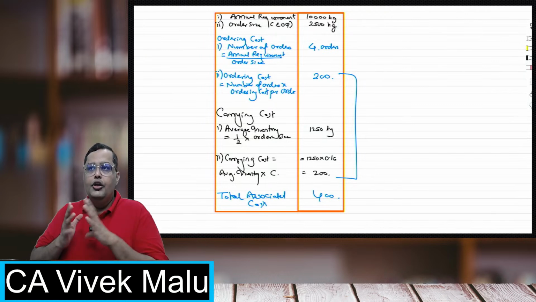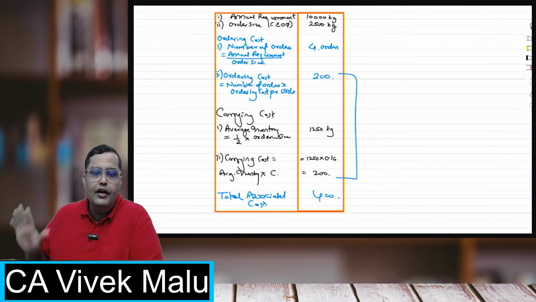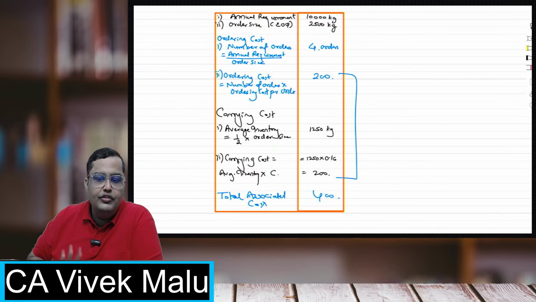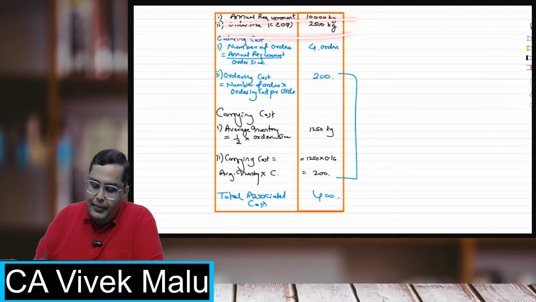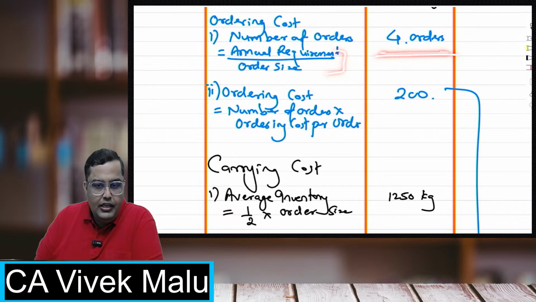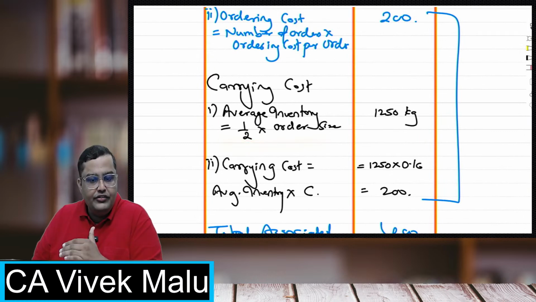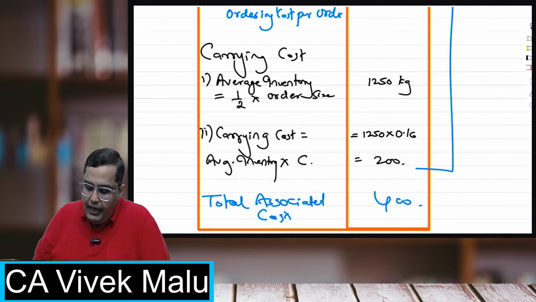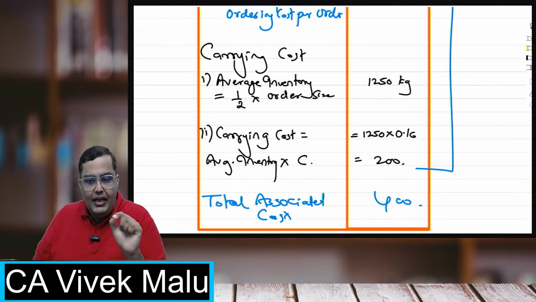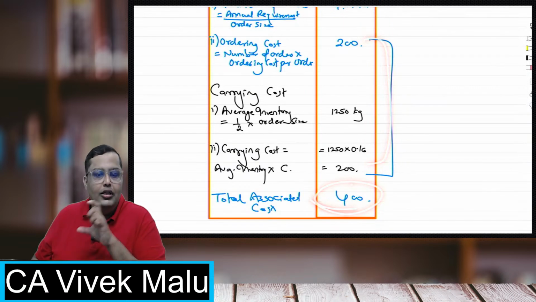Whenever you are making a comparison between the EOQ order size and some other order size, you always have to follow this sequence. Take the annual requirement, write the order size, divide, you get the number of orders. Number of orders into ordering cost per order gives the ordering cost. Then how do you find the carrying cost? First find the average inventory, which is half of order size. Average inventory into carrying cost per unit per annum will give you the carrying cost. At the EOQ level, ordering and carrying are always equal, so you get the total associated cost.